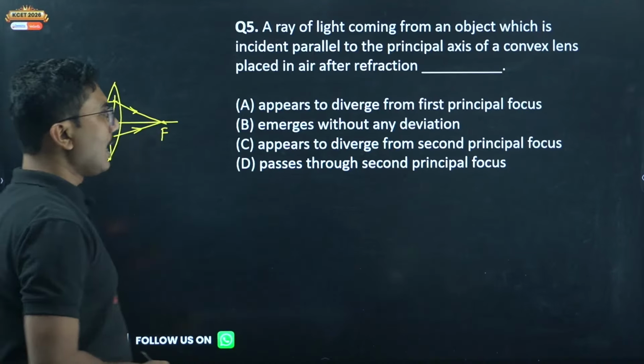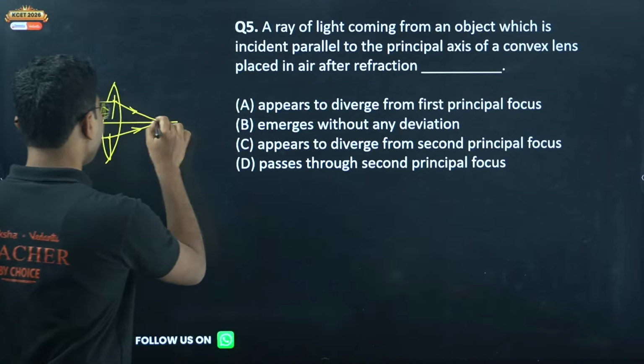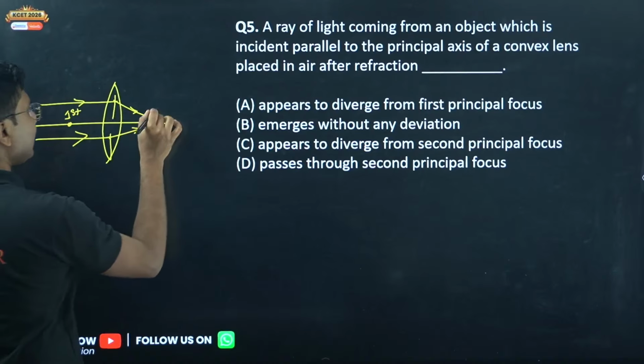So it passes through the second principal focus. This is called the second principal focus, this is called the first principal focus. This is first, this is second.